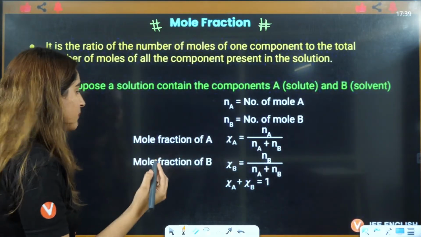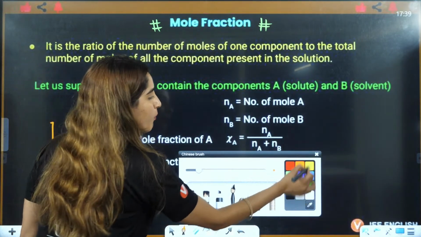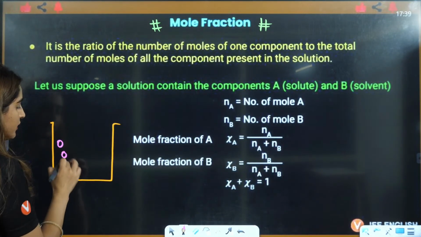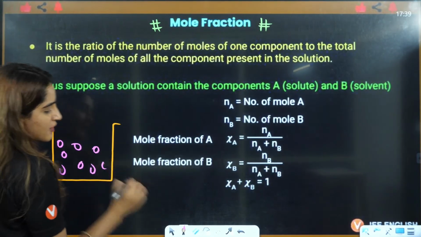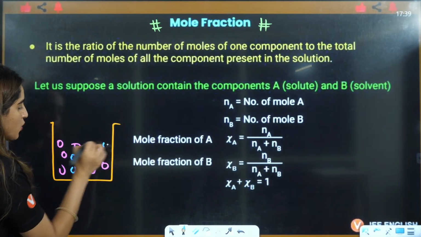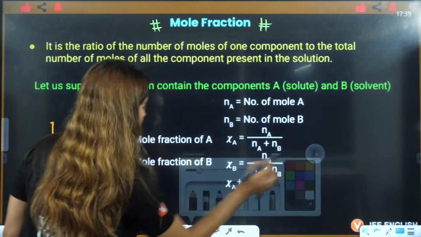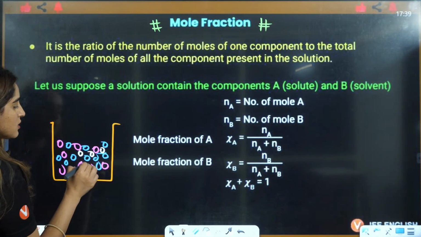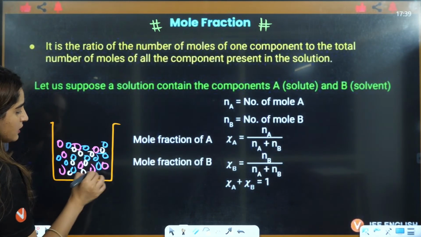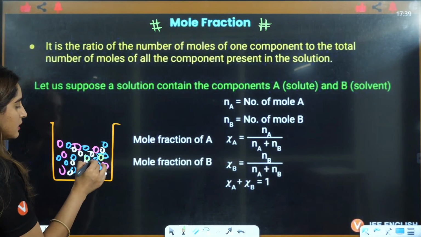That means you have a beaker. Let's say you have one component that I'm mentioning by pink color, right? You have the next component that I'm mentioning by blue. Let's say you have the third component that I'm mentioning by white. Okay, this is the third component, right? Let's say you have the fourth component, I'm mentioning it by green.